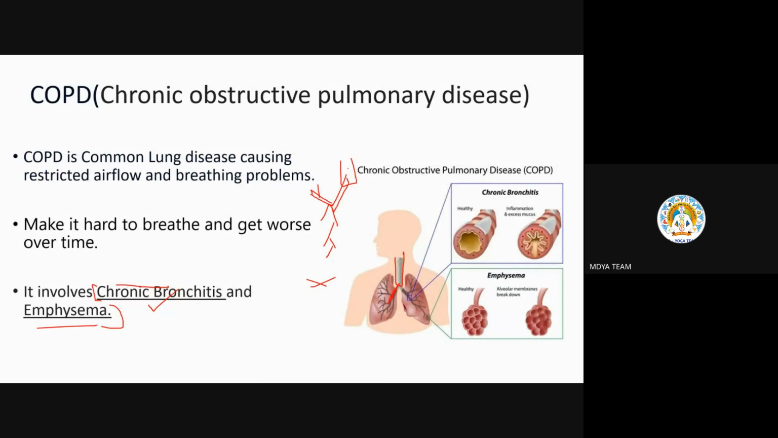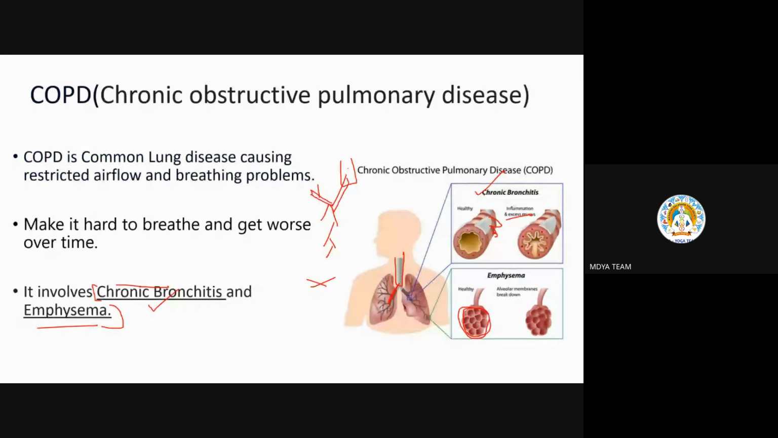And emphysema, what is emphysema? See, in chronic bronchitis there is inflammation and excess mucus in the bronchioles. This is the structure of the bronchi or bronchioles, a pipe-like structure. In emphysema, at the end of these bronchioles, we know alveoli are there. Alveoli are nothing but open sac-like structures at the end of all the bronchioles.